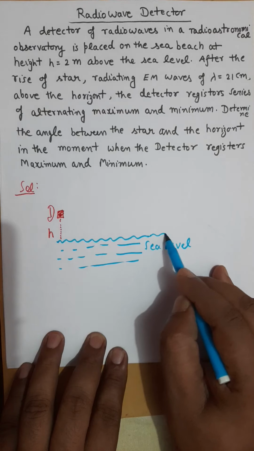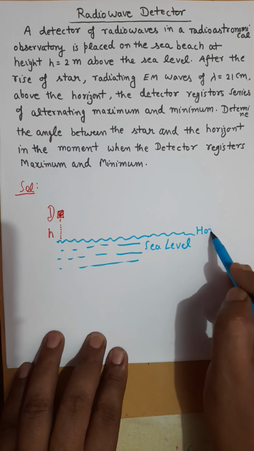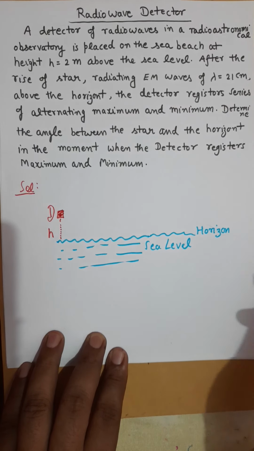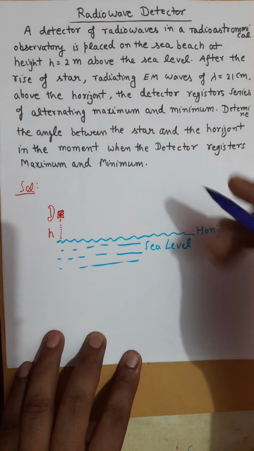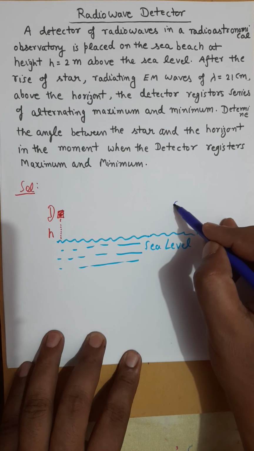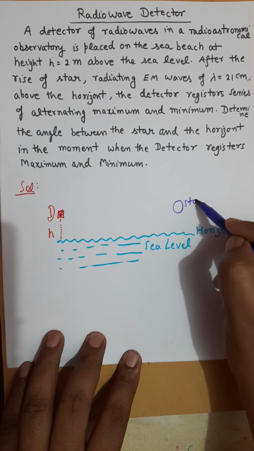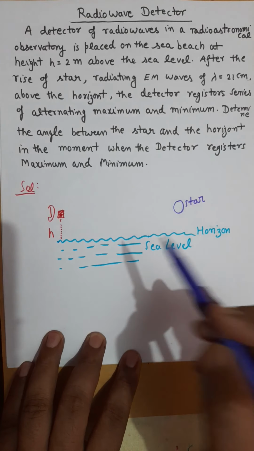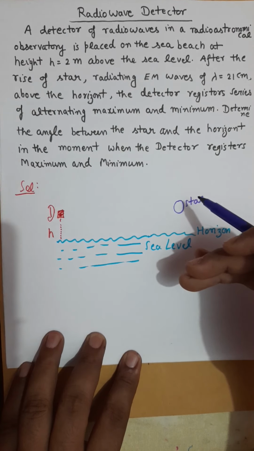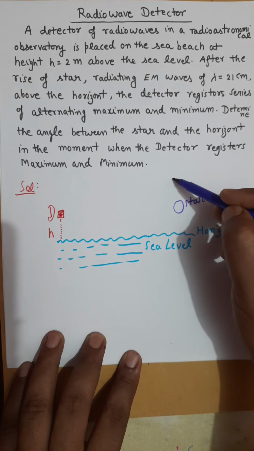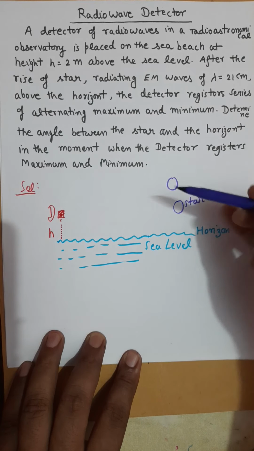Obviously this sea level will be our horizontal level, and when the star rises above the horizon, let's say at some moment the star is here. It has some angle also, and as the time passes the star is further above the horizon.